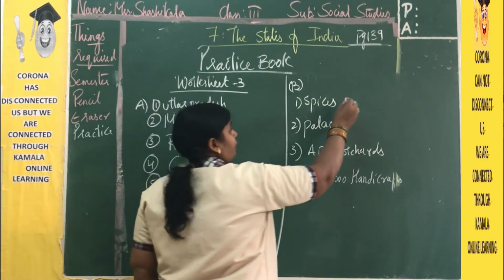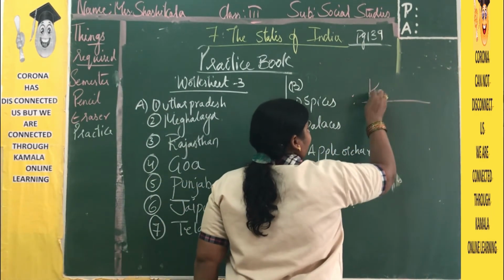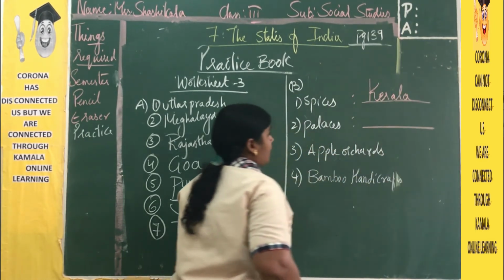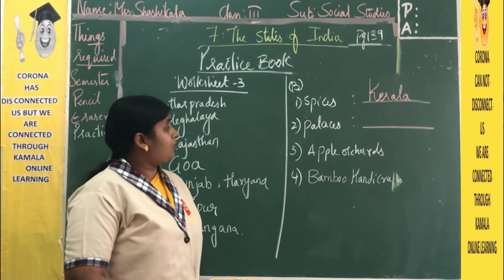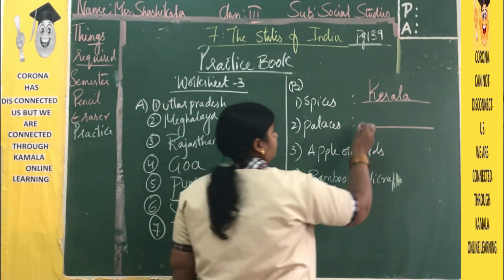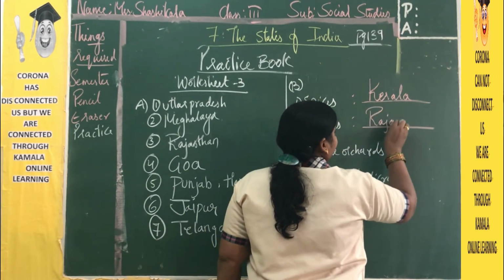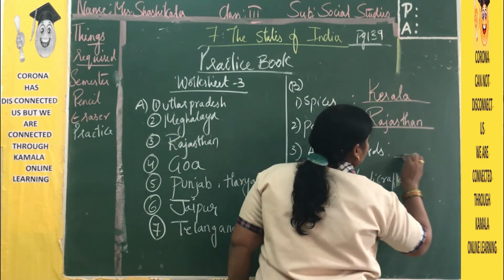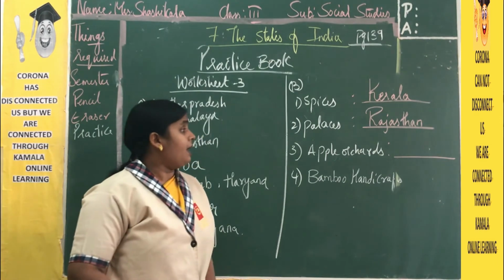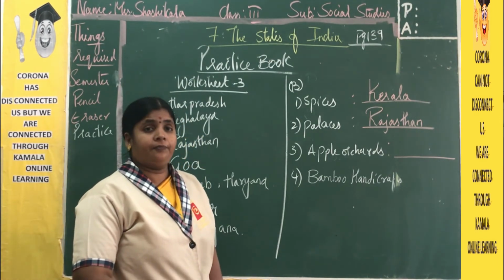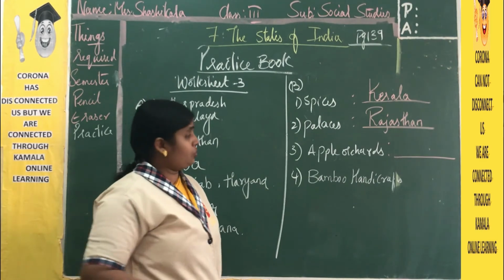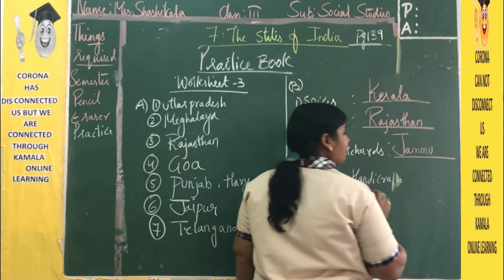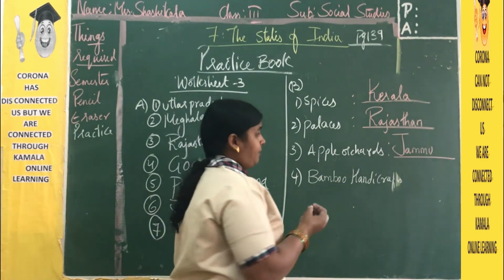Now, spices are famous in which state? Kerala. Which state is famous for palaces? That is Rajasthan. Very huge palaces and very beautiful architectural work we can see in Rajasthan. And apple orchards. Where will we get apples? From North India. So Jammu and Kashmir, and even from Himachal Pradesh we get apples.